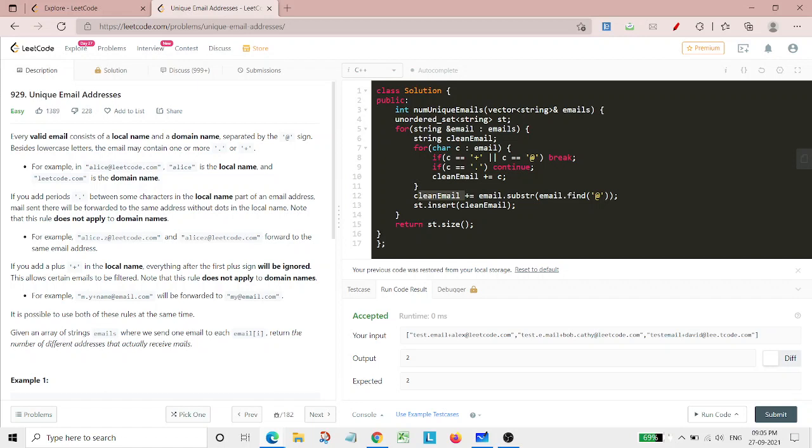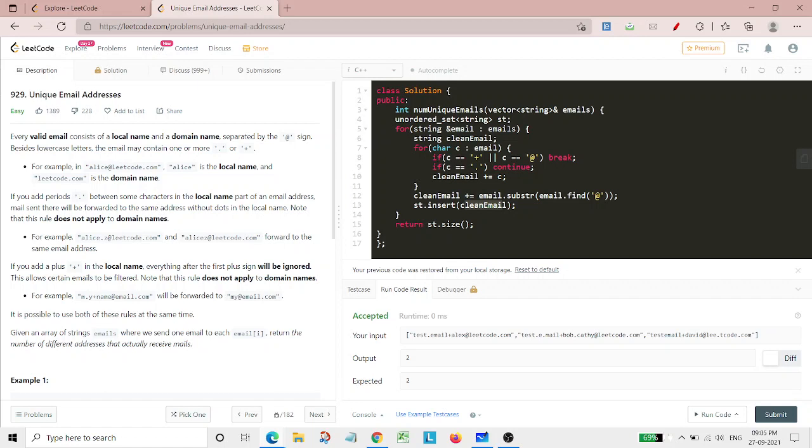And when we are storing this email, whatever was there in the email after the at the rate symbol will also be added, so that our complete email is fulfilled. Then this clean email will be simply stored into this set. This is what we need to do at this portion.